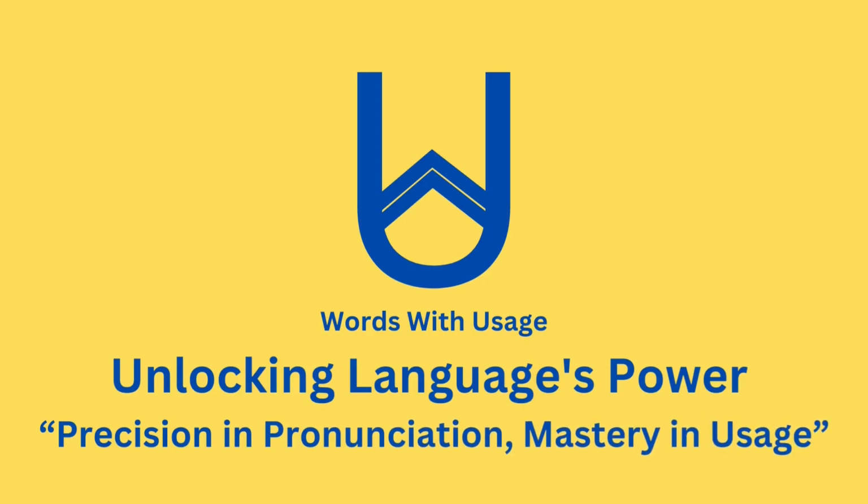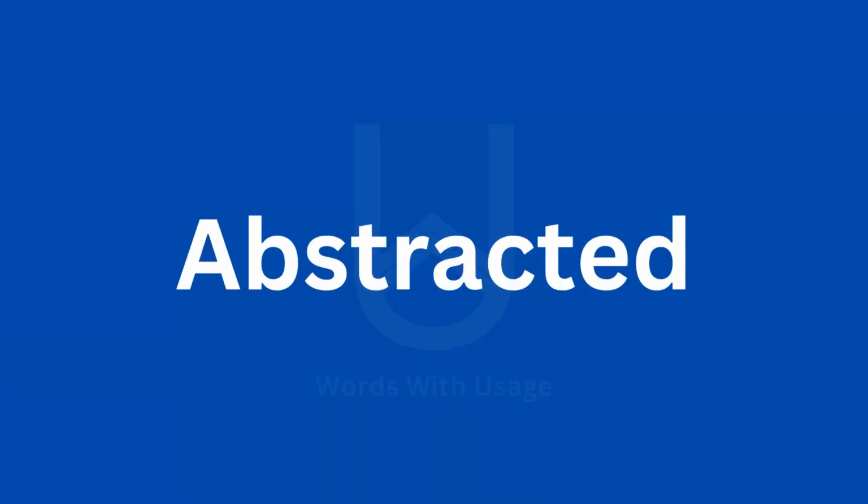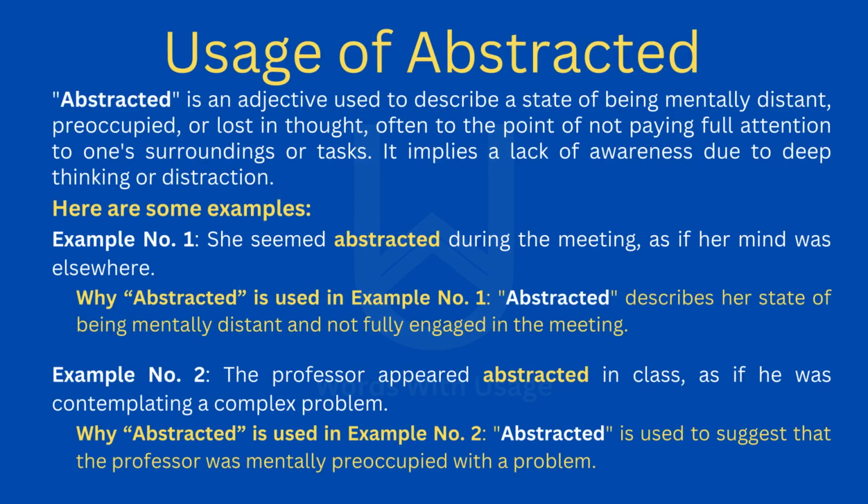In this video, the word is abstracted. Abstracted. Abstracted is an adjective used to describe a state of being mentally distant, preoccupied, or lost in thought, often to the point of not paying full attention to one's surroundings or tasks. It implies a lack of awareness due to deep thinking or distraction.